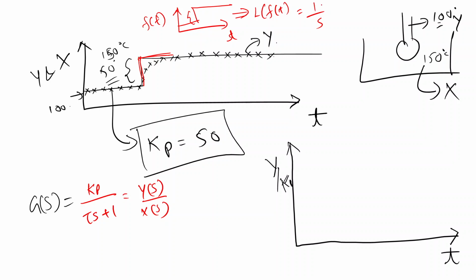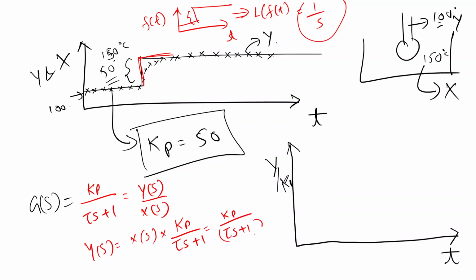Now if I have to find the output, I can write y(s) is equal to x(s) into Kp upon tau s plus 1. And x(s) we can write as 1 upon s, so this will give us Kp upon tau s plus 1 into 1 upon s. So this is the output we are getting.